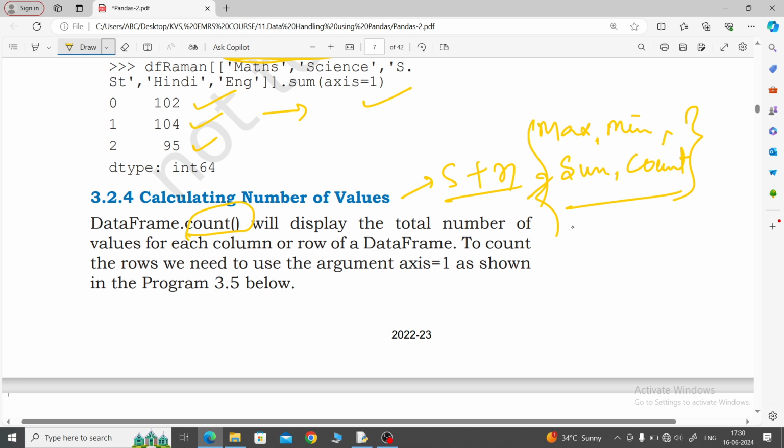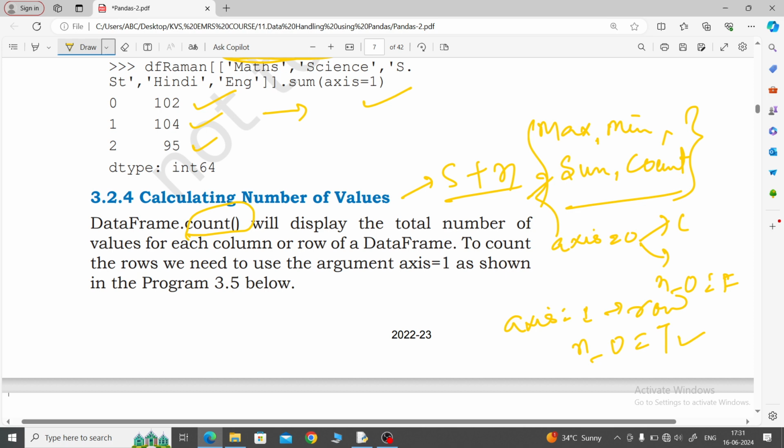And axis is 0 for column, by default it will accept. And by default, numeric only equal to false. Axis is 1 for row, and numeric only equal to true will take only the integer data.